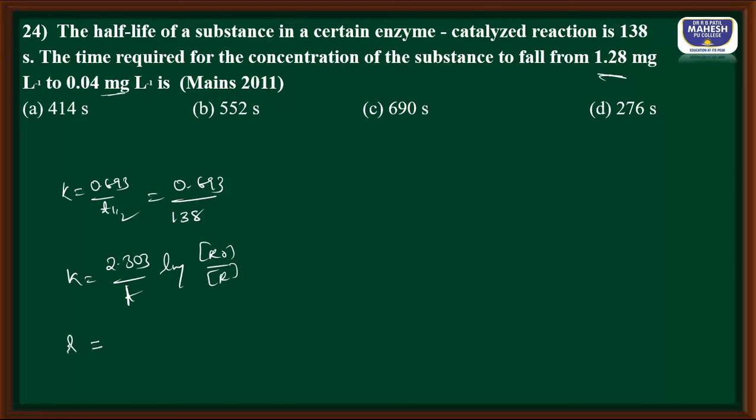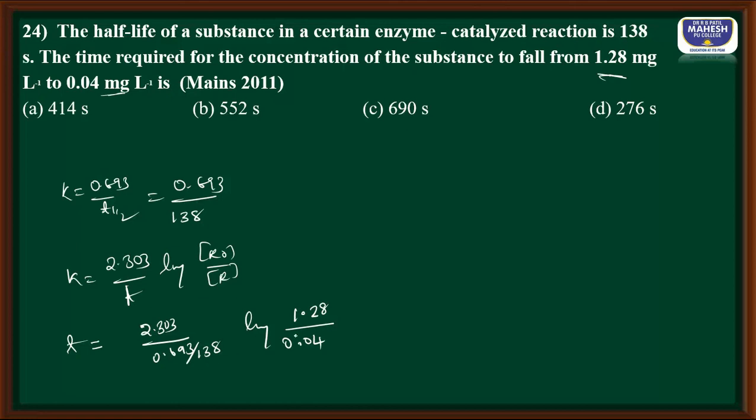So time we have to find out: 2.303 divided by 0.693 divided by 138, log. This is 1.28 initial concentration, this is 0.04.